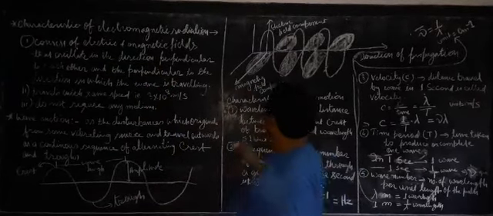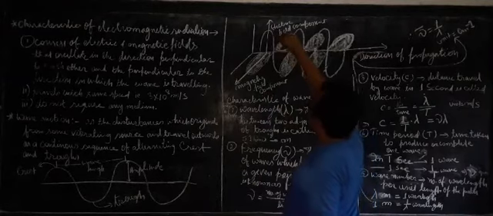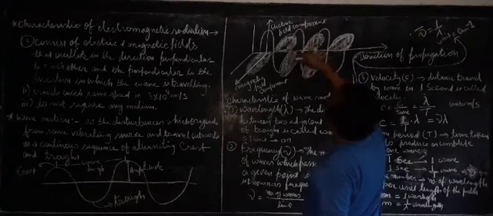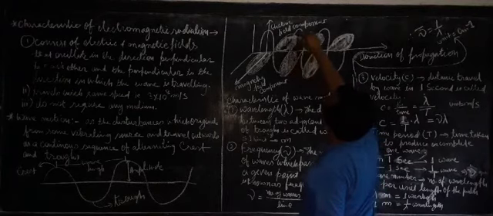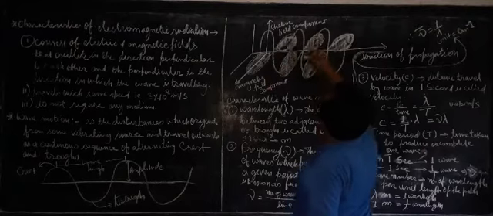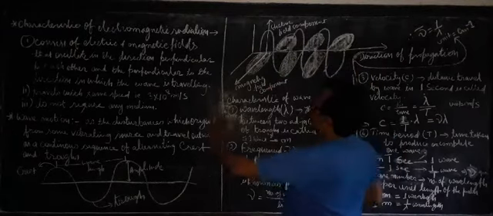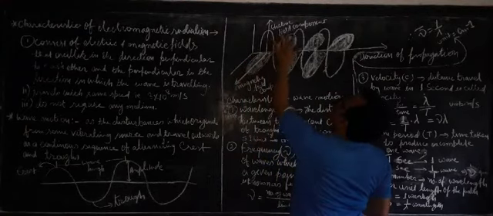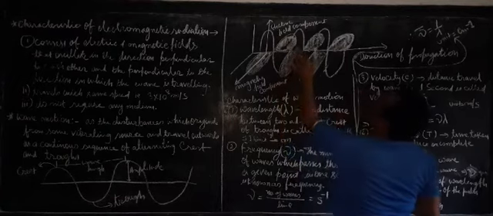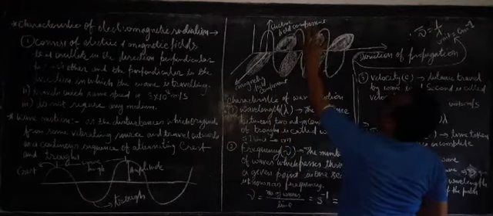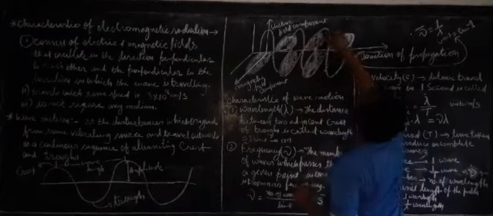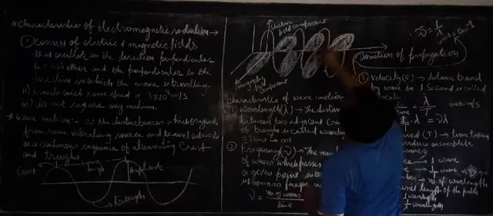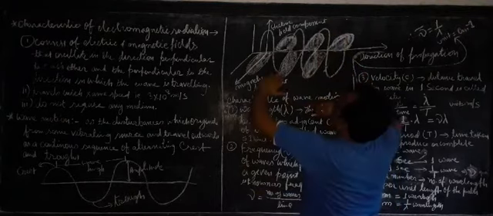Electric and magnetic fields. You can see this is the electric field. And there is a magnetic field, the darkened area. These darkened areas are the magnetic field. So they are perpendicular to one another.